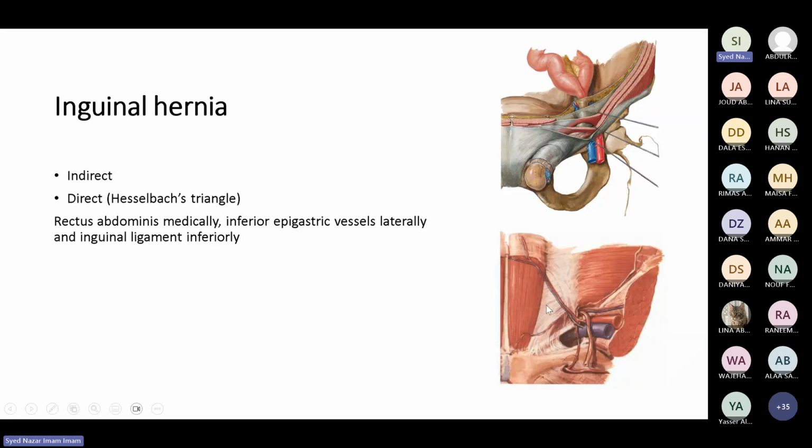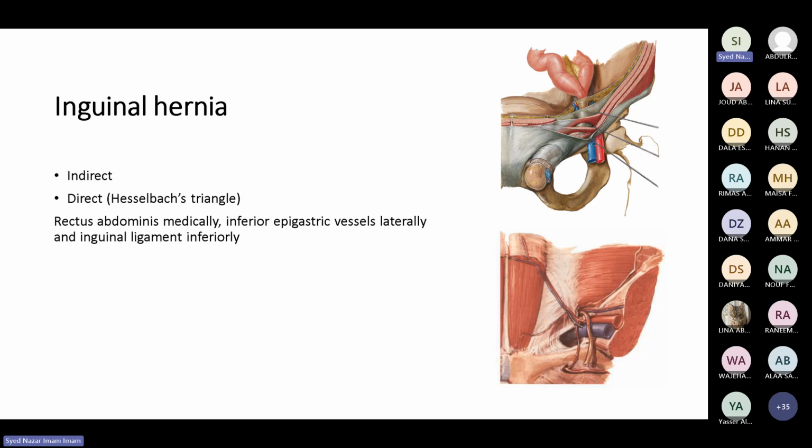So what is the boundary of this Hesselbach's triangle? Medially, it is formed by the rectus abdominis muscle. Laterally, it is formed by the inferior epigastric vessels. And below, it is formed by the inguinal ligament. So anything coming from here is a direct hernia, and anything coming from the deep ring and going to the superficial ring is called an indirect hernia. So direct hernia is through the posterior abdominal wall, and indirect hernia is through the deep ring to the superficial ring.